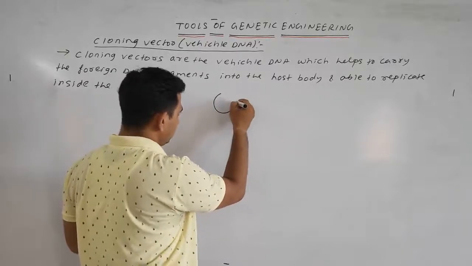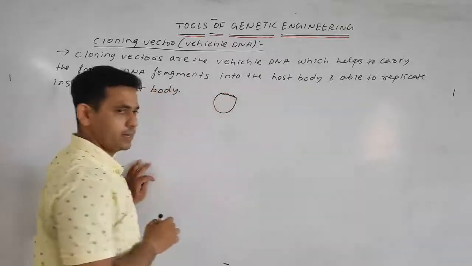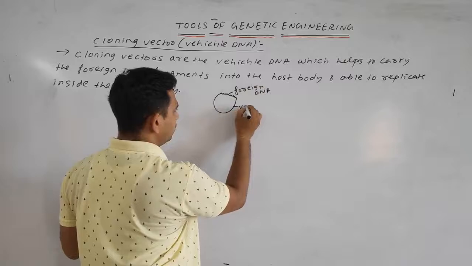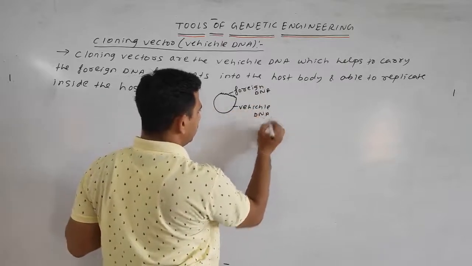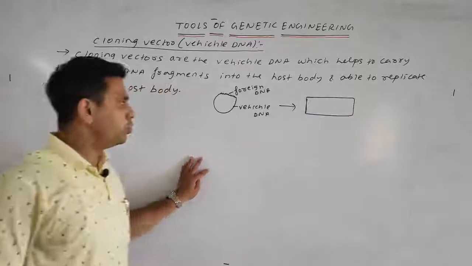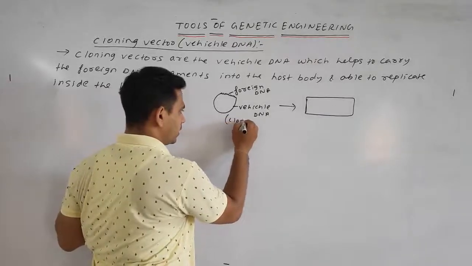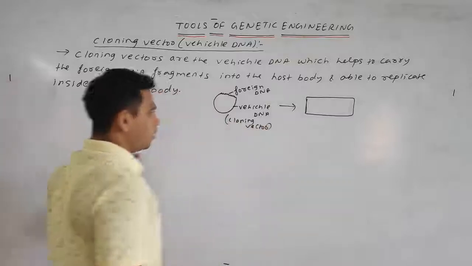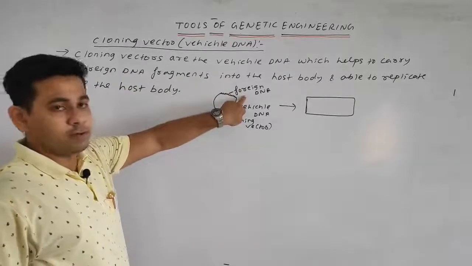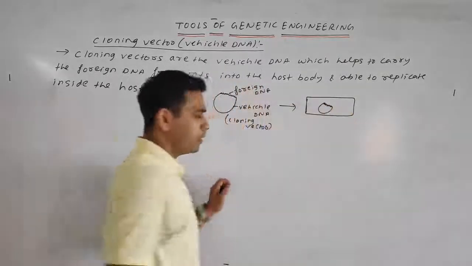Simply, suppose this one is your vehicle DNA, this one is the foreign DNA, and this one is your host. The vehicle DNA, or the cloning vector, is nothing but the vehicle DNA which helps to carry the foreign DNA into the host in which it can replicate.